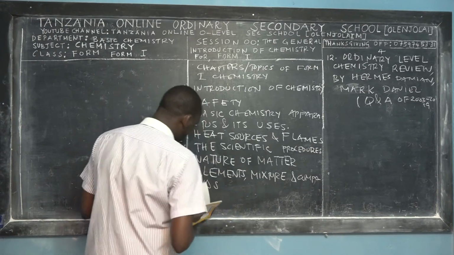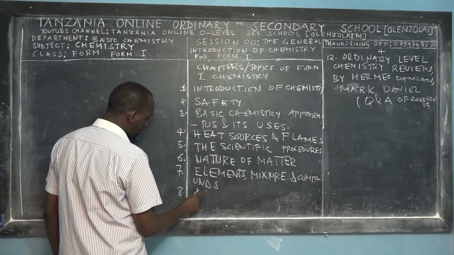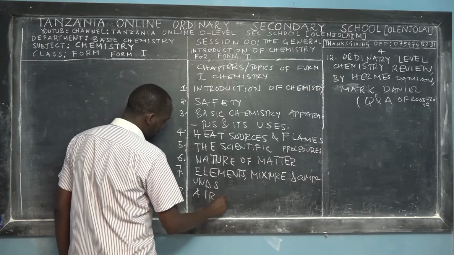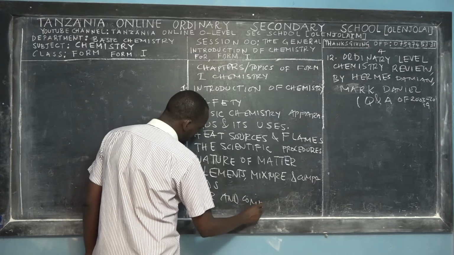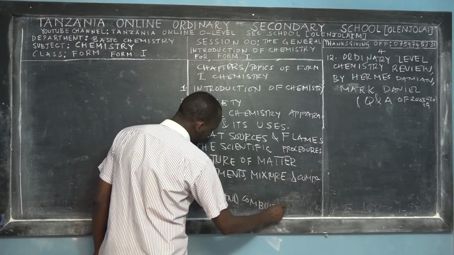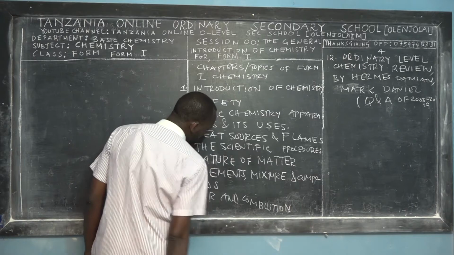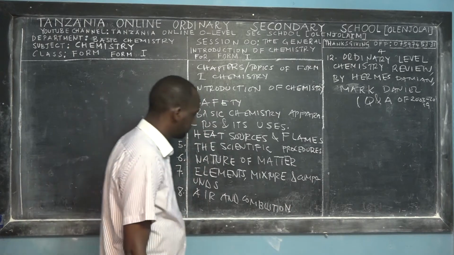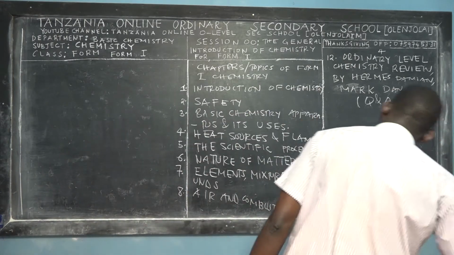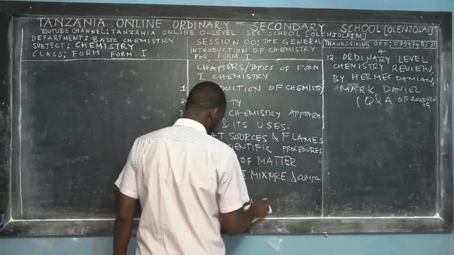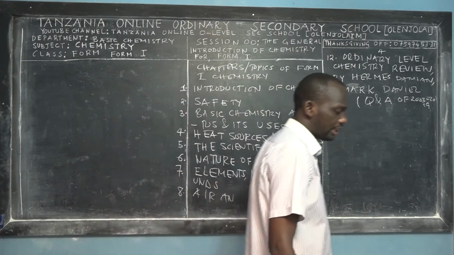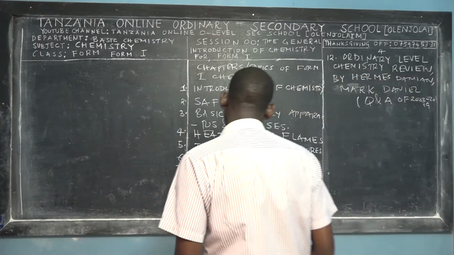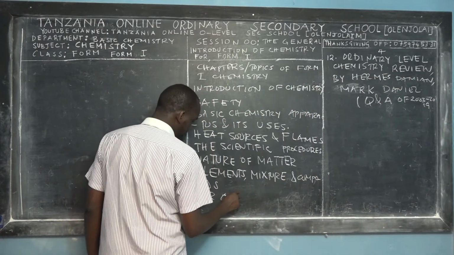The last chapter for Form 1 is called Air and Combustion.